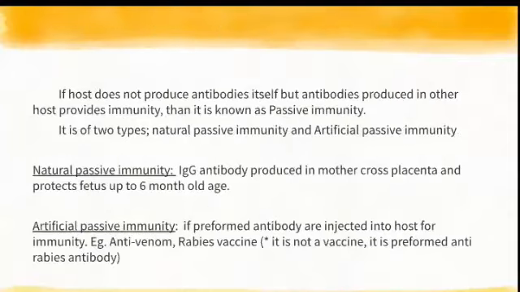What is passive immunity? If the host does not produce antibody by itself, but the antibodies produced in another host provide immunity, then it is known as passive immunity. Our body will not produce antibodies. So you make somebody else produce antibodies, collect them and put them in our body.